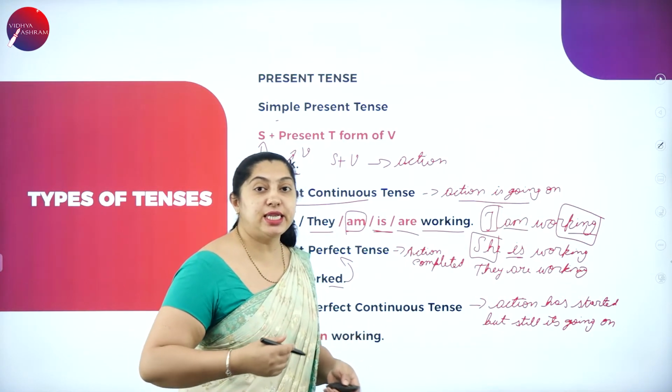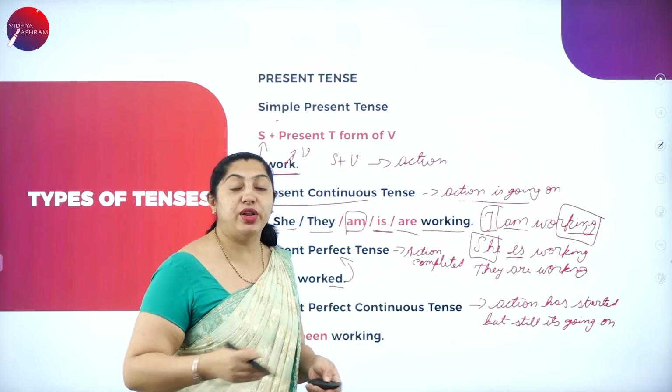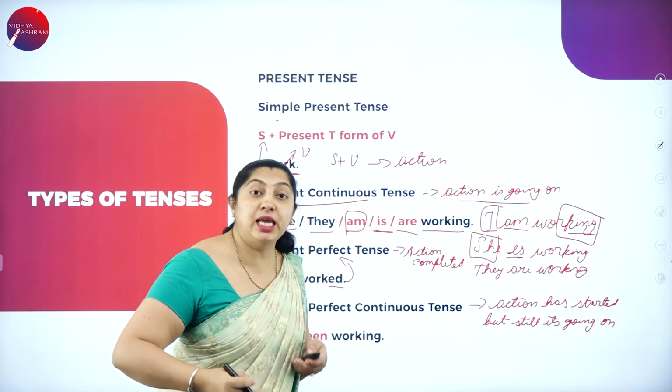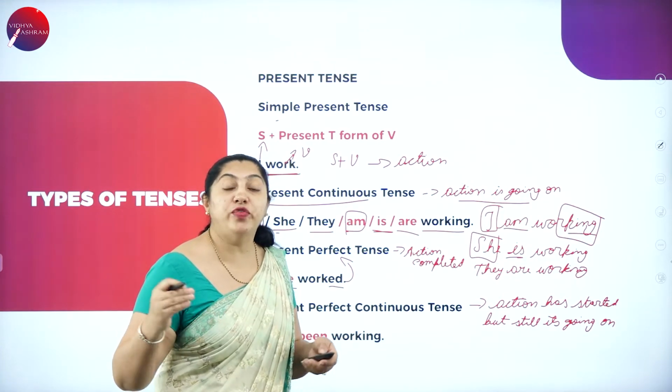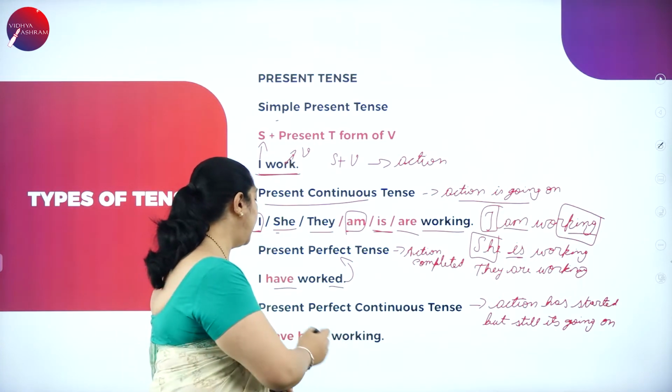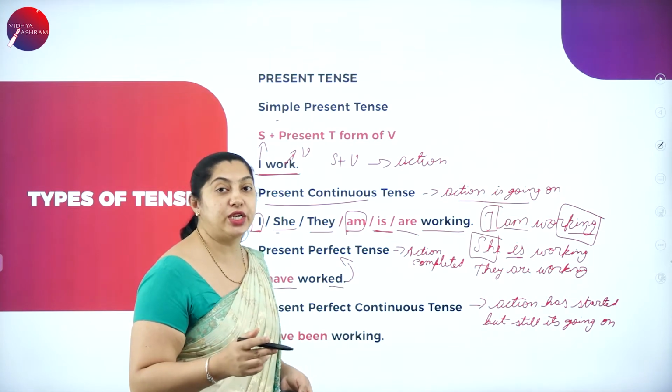The action has already started. You have started with your work, but still it's continuing. You're still working on it. You have not finished your work. At that time you use the present perfect continuous tense.